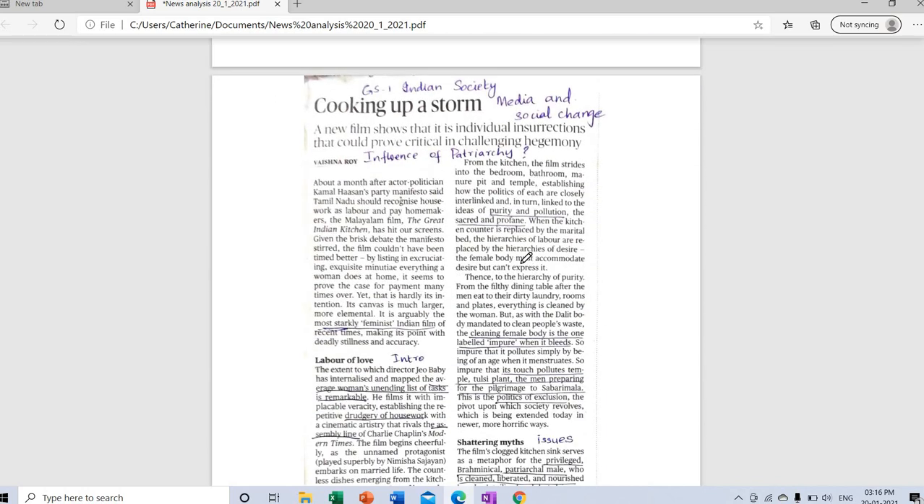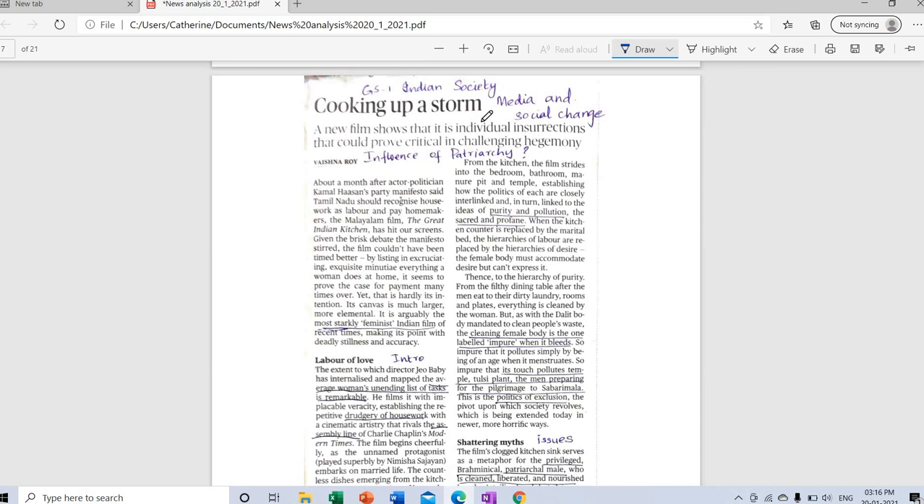Cooking Up a Storm, a new film that shows individual instructions that could prove critical in challenging hegemony. Once I read this article, I identified it as a GS1 topic, Indian society, media and social change. And once I read the article, this was my question: comment on the influence of patriarchy or the influence of media in society.